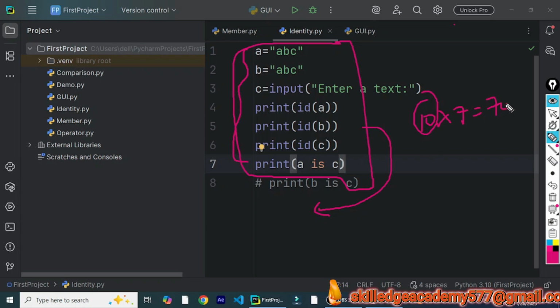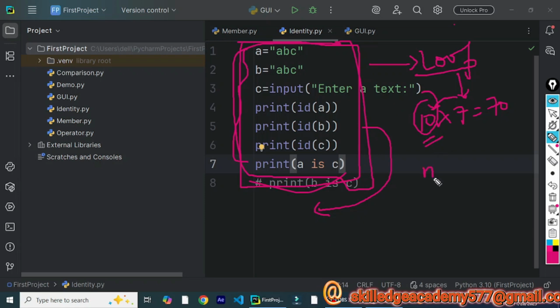But if I take the help of a loop, I don't have to rewrite them 10 times. I write them only once and put them inside a loop, and the loop will repeat them for the number of times we ask. If I say execute this set of 7 statements n times, it will execute n times.